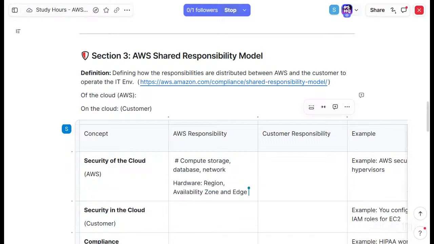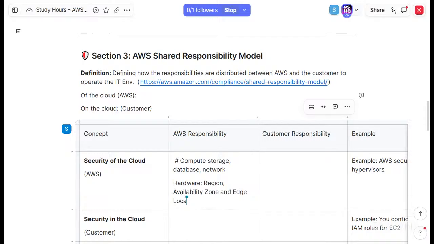So AWS will be responsible for all of this. And this is hardware, above one is software. This should be good, right? Yeah, this is good.